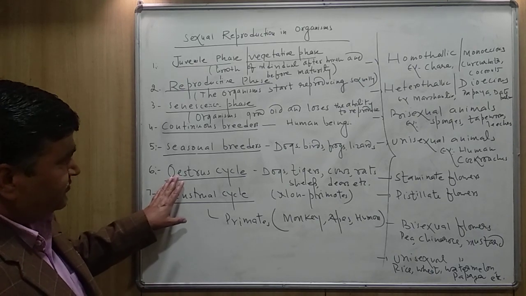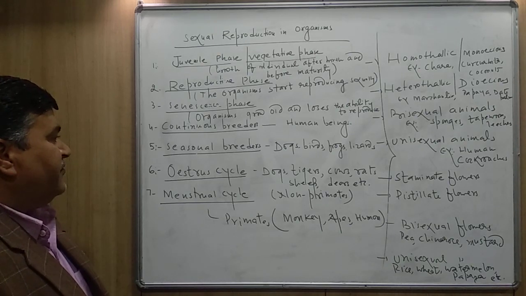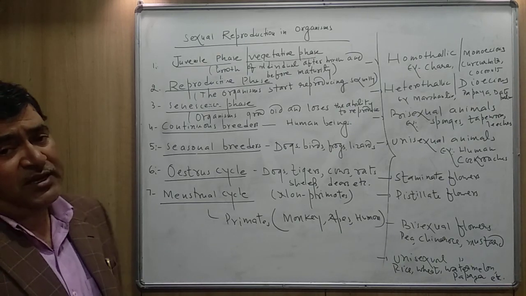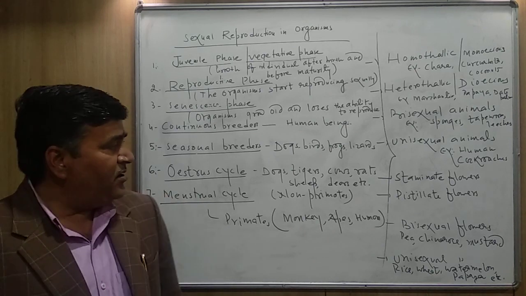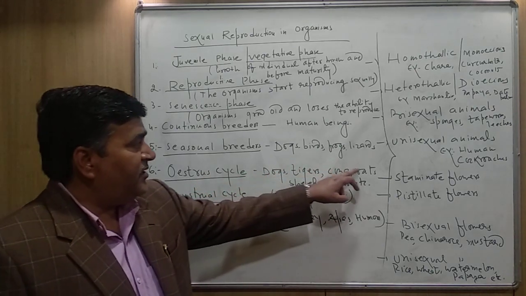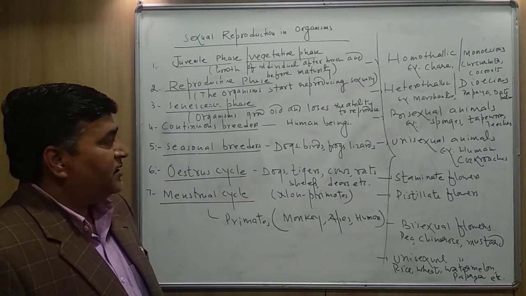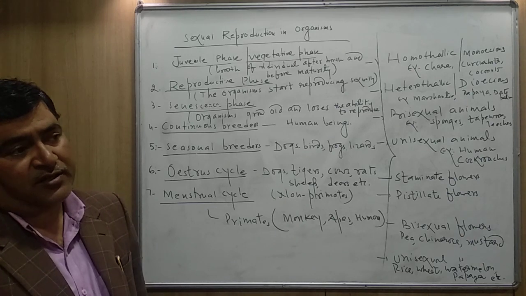Let me define. Actually, in the estrus cycle, there is a strong urge for sex. A heat period comes in these animals in which they prefer copulation.